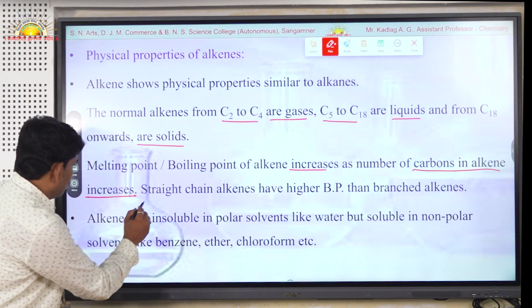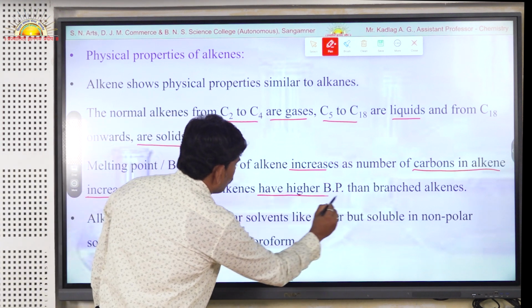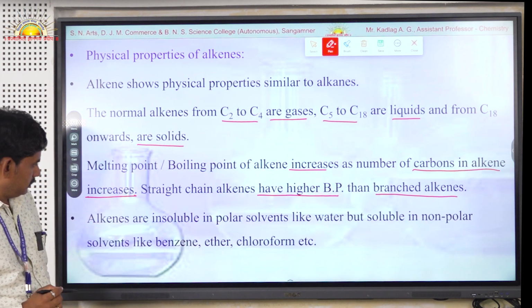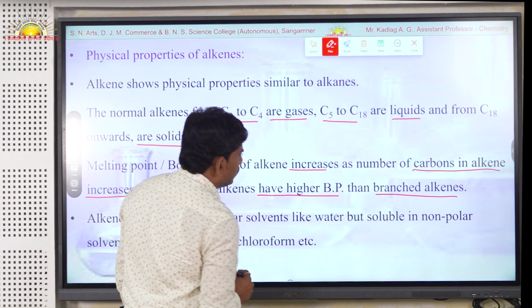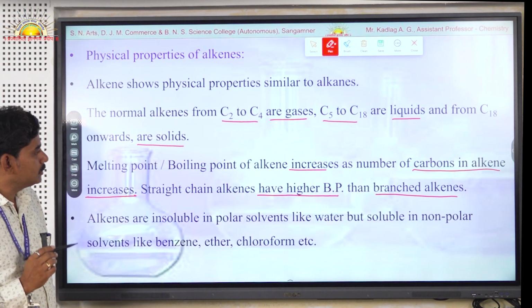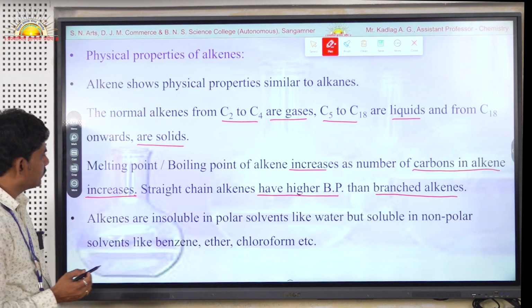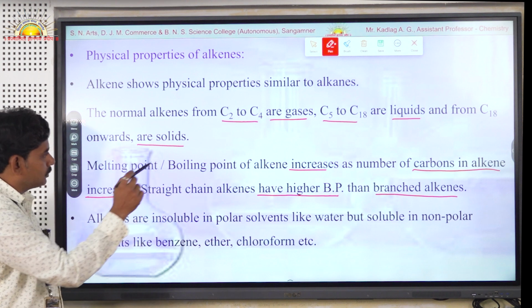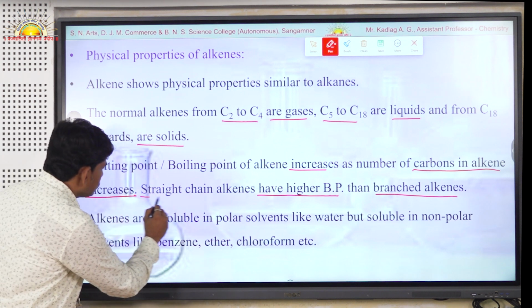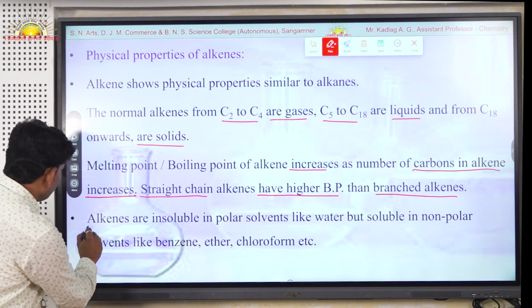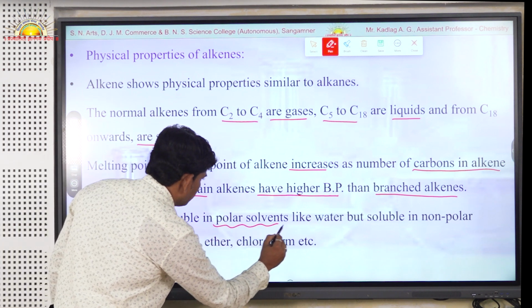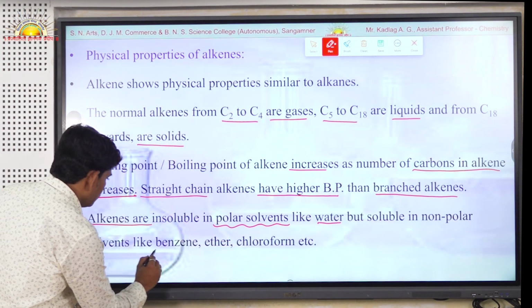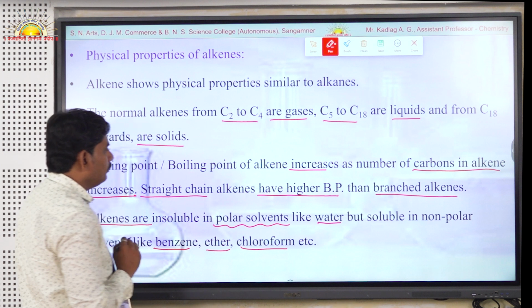Also, straight chain alkenes have a higher boiling point than branched alkenes, and the reason is again similar: when branching is present in an alkene compound, the molecule attains a spherical shape, and due to the spherical shape its surface area decreases and the force of attraction decreases, and hence branched compounds have a lower boiling point than the straight chain compounds. Then next, alkenes are insoluble in polar solvents like water, again similar to alkane molecules, but they are soluble in non-polar solvents such as benzene, ether, and chloroform, etc.